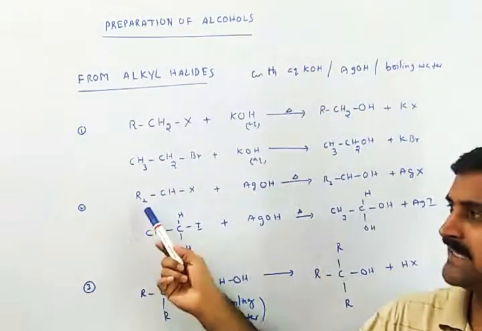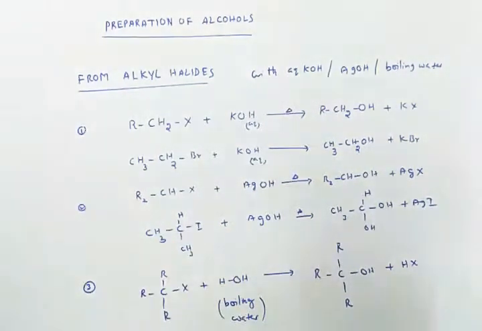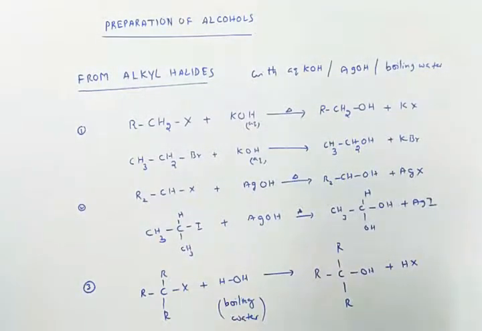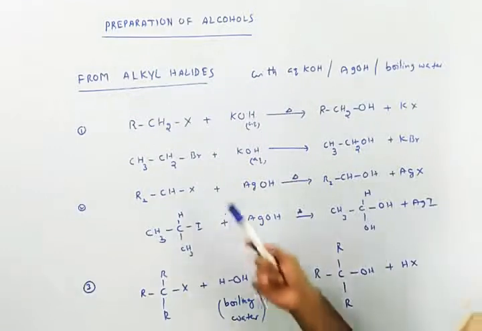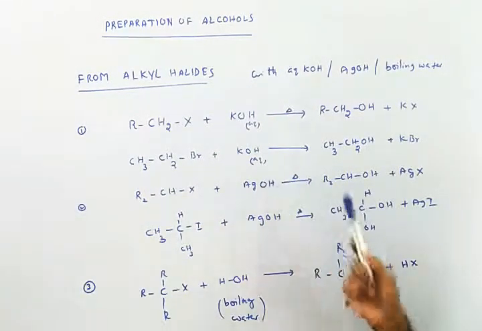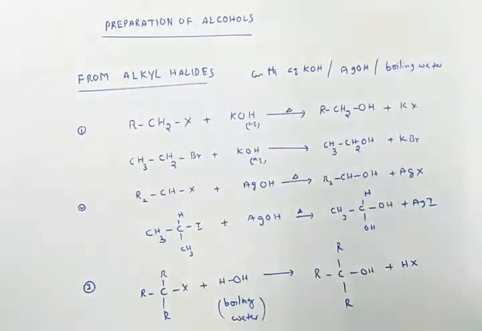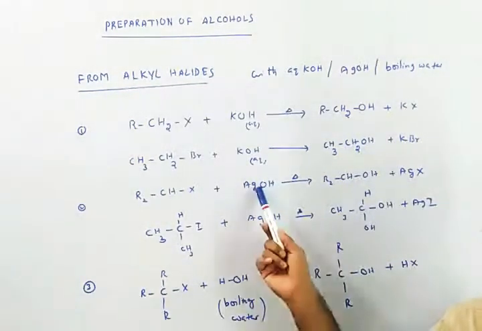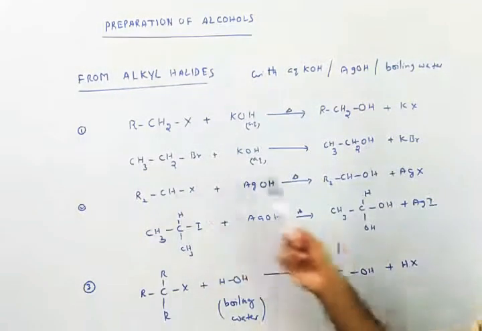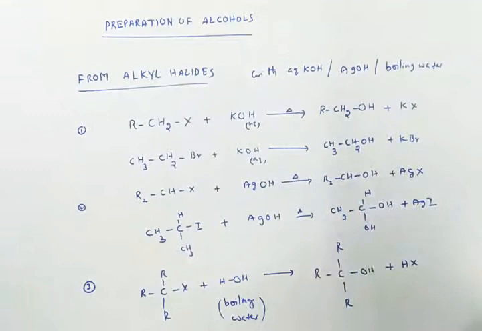Second one, if I take a secondary alkyl halide, that means R2CHX, that is called a secondary alkyl halide. If it reacts with moist Ag2O, moist Ag2O is nothing but AgOH, silver hydroxide, that will give the secondary alcohol.